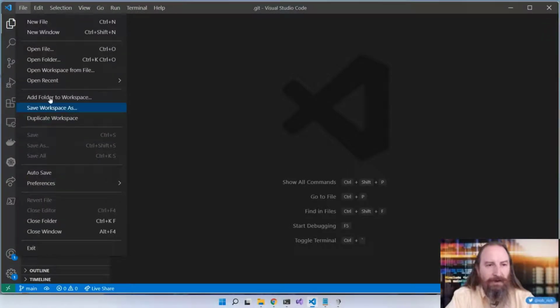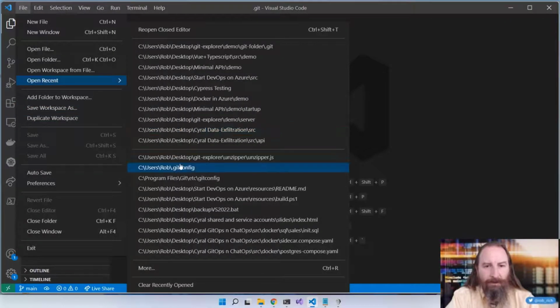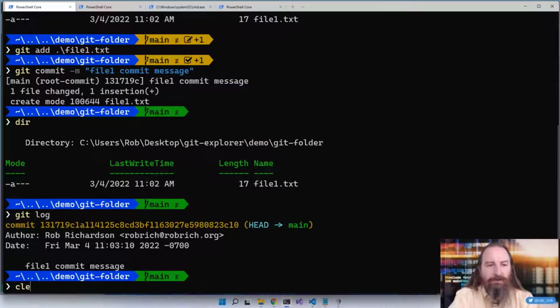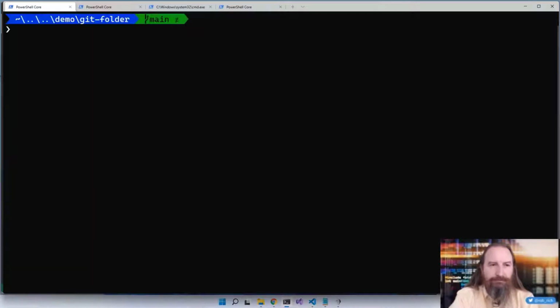And so let's go look at Unzipper. Unzipper will just go read the file and use the zlib inflate library to be able to read its contents. I split it by nulls just so that we can see all of the content and not just the digit to the first null. And then I just log that content. So let's unzipper this file.